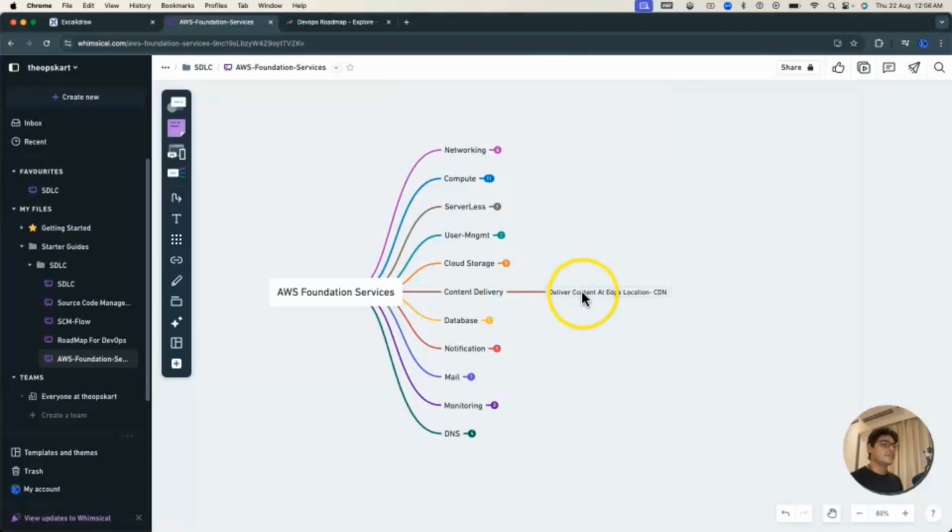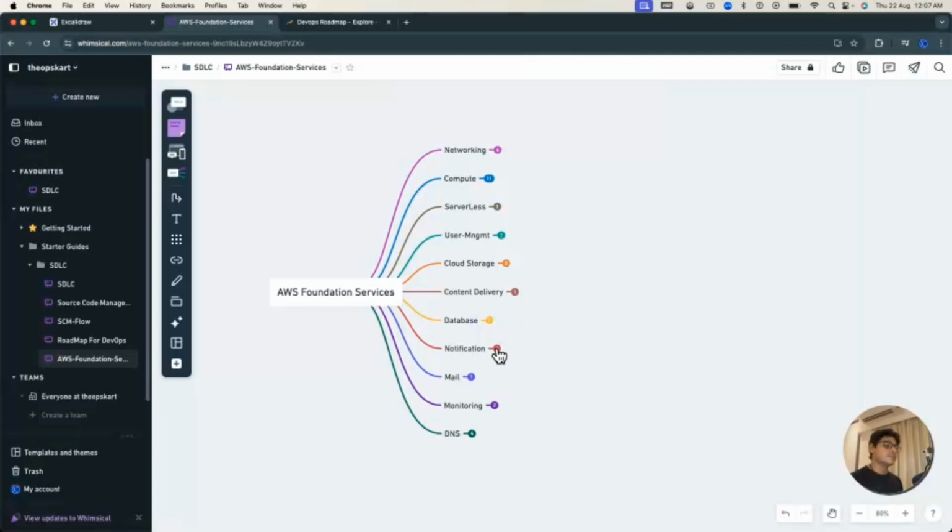Then there is a service called content delivery. Under content delivery, the service name is CDN. It is used to deliver content at the edge location. If you want to deliver your content in different countries, you should use that service. The next service of AWS is the database service. AWS offers managed databases, which come under RDS. It is called the Relational Database Service.